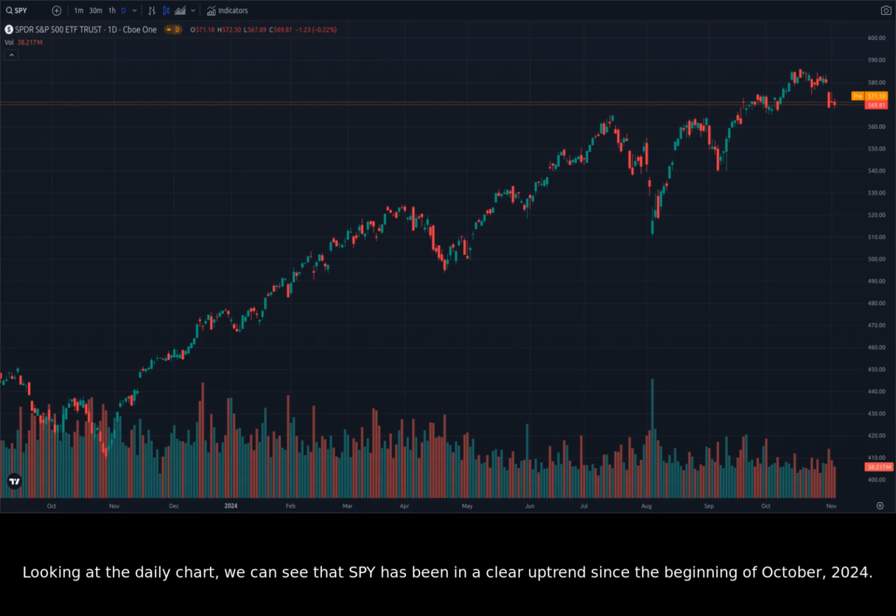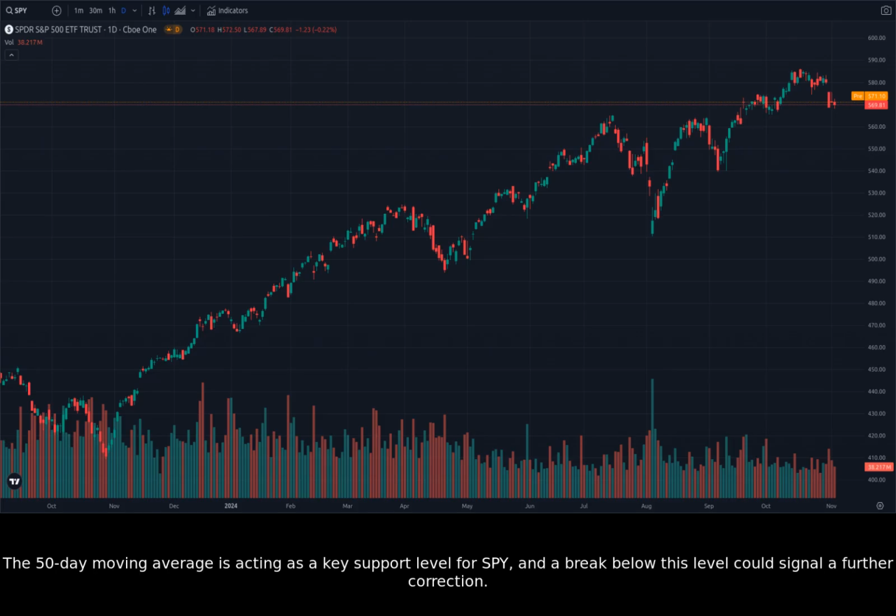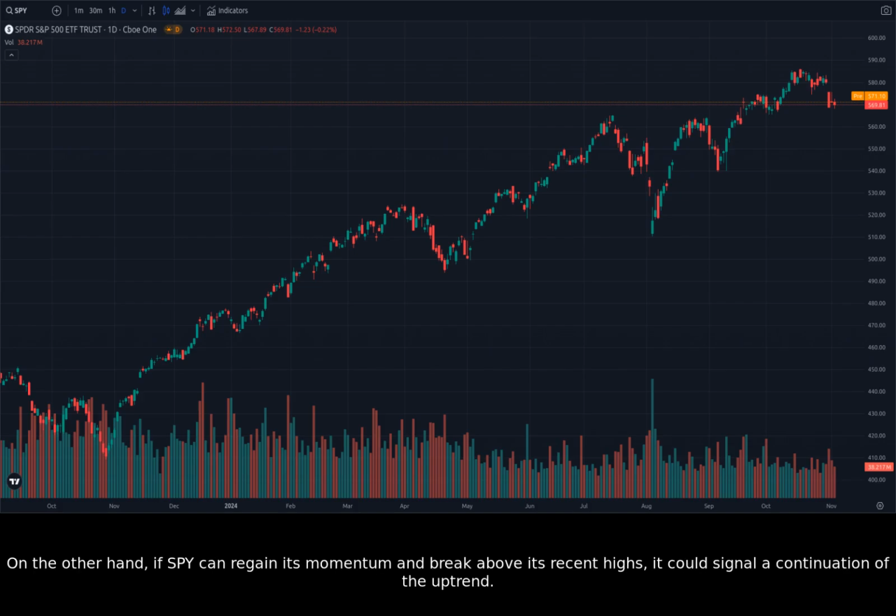Looking at the daily chart, we can see that SPY has been in a clear uptrend since the beginning of October 2024. This uptrend has been supported by strong economic data and positive corporate earnings. However, the recent election-related uncertainty has caused some hesitation in the market, and we can see that SPY has pulled back slightly from its recent highs. The 50-day moving average is acting as a key support level for SPY, and a break below this level could signal a further correction. On the other hand, if SPY can regain its momentum and break above its recent highs, it could signal a continuation of the uptrend.